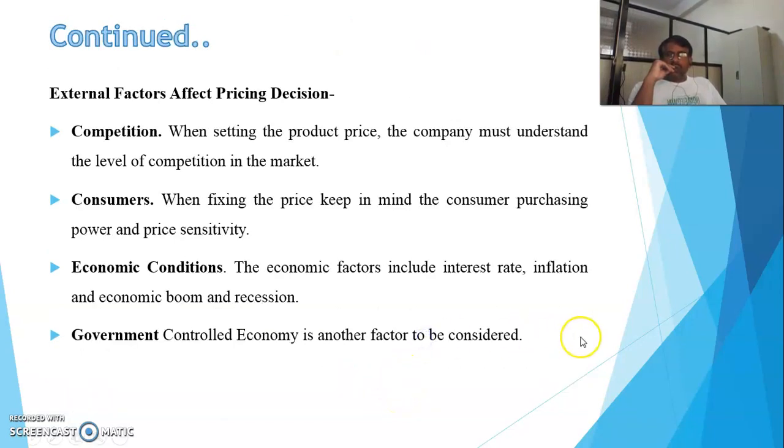There are some external factors which affect the pricing decision: the competition, consumers' buying decision, economic conditions, and the government policies. These are the four external factors on which we need to base the pricing decision, starting with the competition.